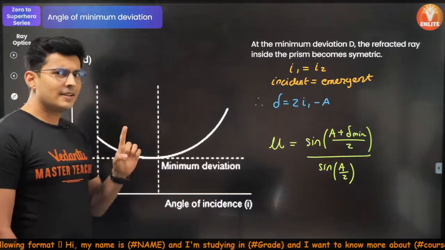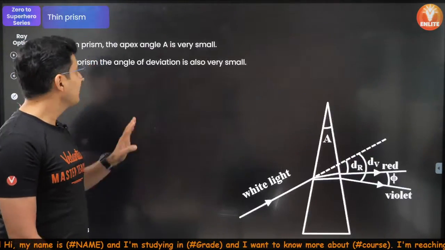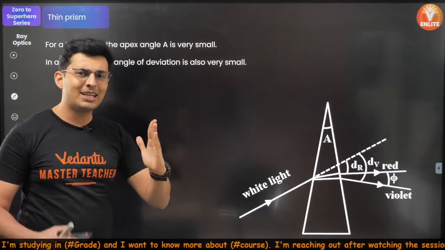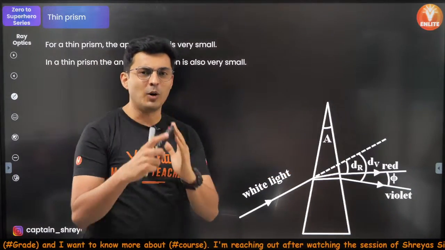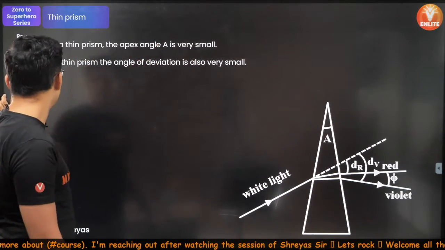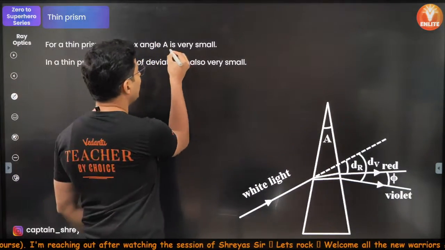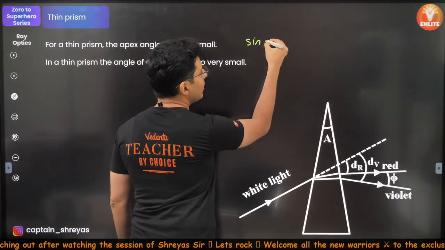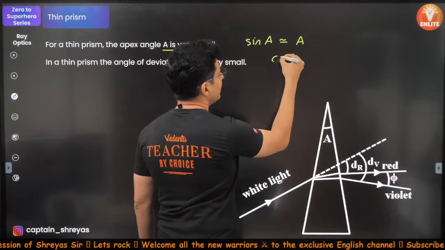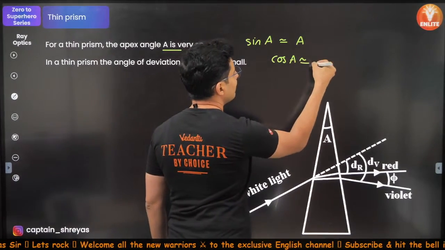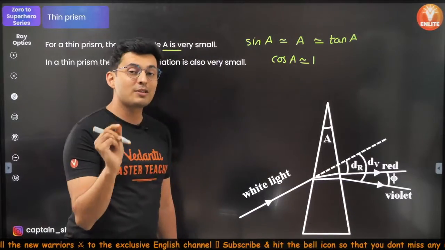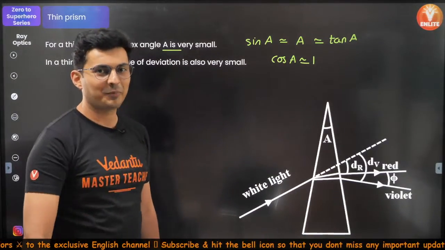All right, guys, there is one interesting thing regarding thin prism. Now, what is a thin prism? A thin prism is a prism whose angle, the apex angle or the angle of prism, is very small. Because the angle is very small, it also means sine of the angle of prism is roughly the angle itself, the cos of the angle of prism is roughly 1, and this is also roughly the tan of the angle. This is your small angle approximation.